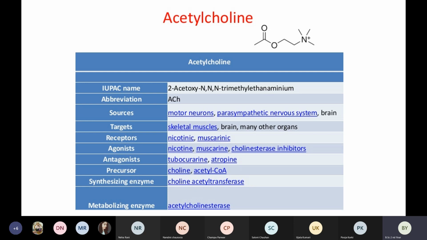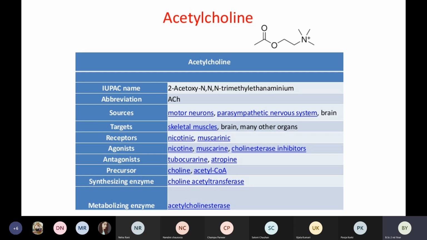Then what are the receptors for acetylcholine? There are two receptors of acetylcholine: one is called nicotinic and the other is muscarinic. What are the agonists? Agonist means supporting. It supports the action of acetylcholine. So the agonists are nicotine, muscarine, and cholinesterase inhibitors. These are the three support systems for acetylcholine.